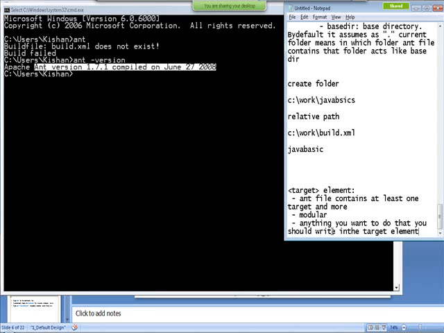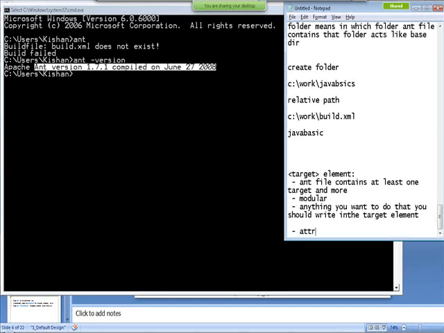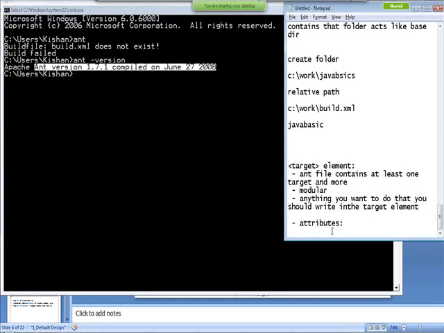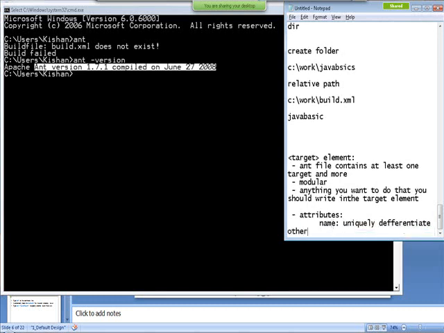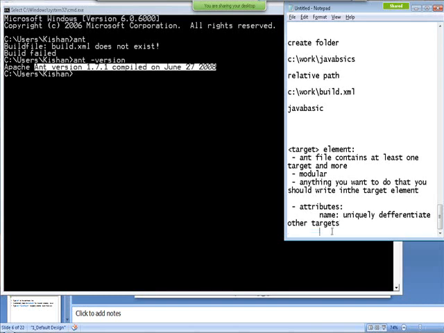So target elements also contain a set of attributes. Every target will have a name attribute which uniquely differentiates it from other targets. So you need to have a unique name for every target that uniquely identifies that target from other targets.